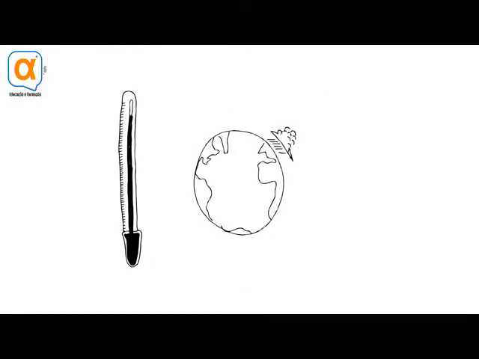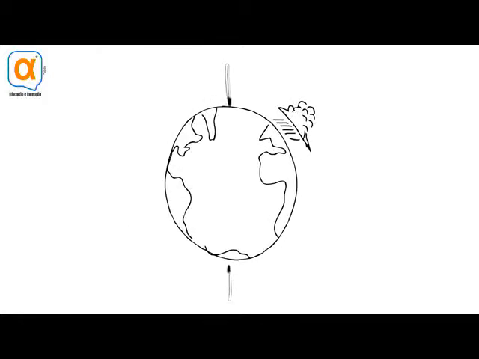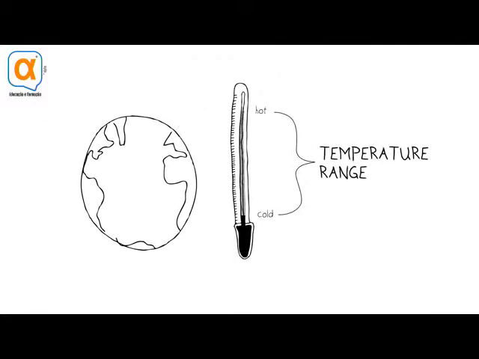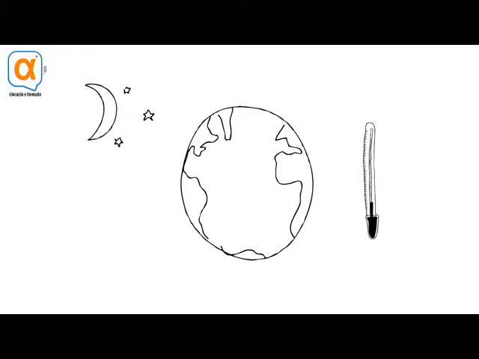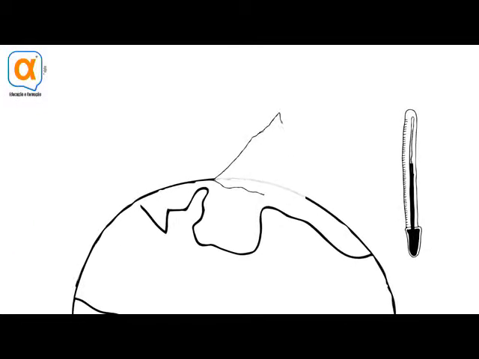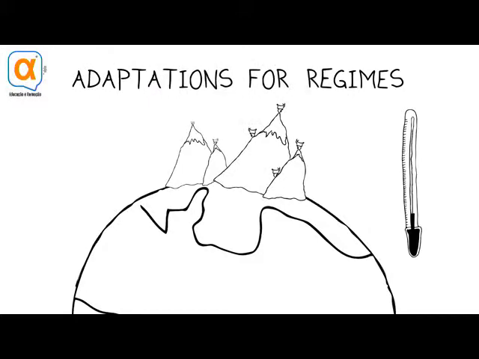If we look more closely at temperature, it's not only whether it's hot or cold all the time, like a certain distance from the poles or near the equator, but what the range of the temperatures might be. It can be very cold at night and very warm during the day, or vary by season. Temperature can change with elevation. It gets colder as you go up mountains. Organisms that prefer those different temperature regimes, as we call them, have specific adaptations for that regime.